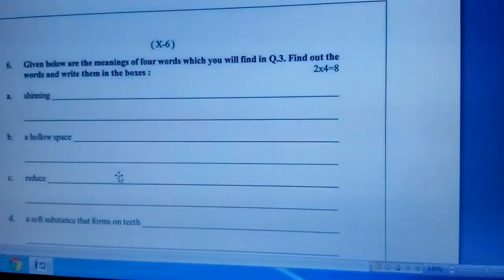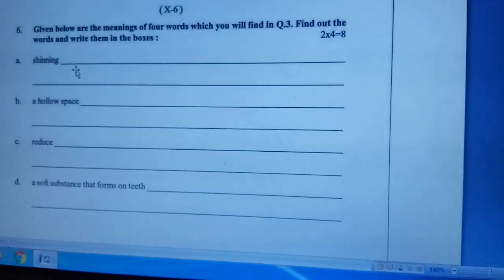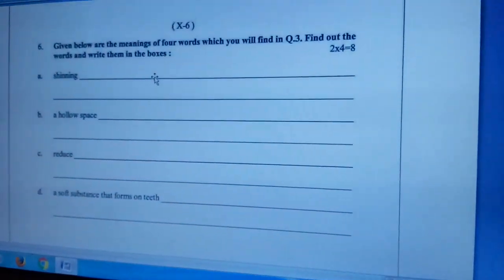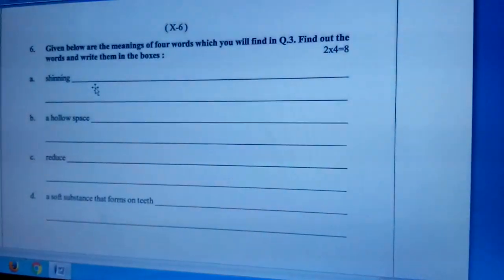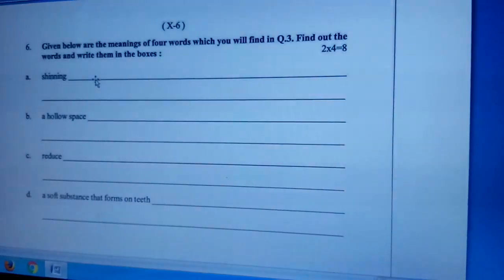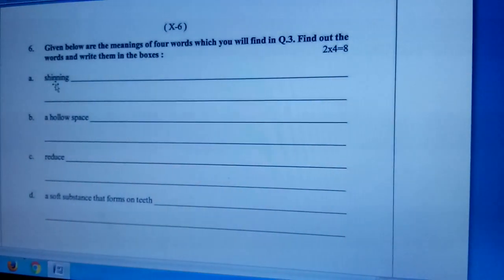Okay. Now that is the vocabulary part, and that is very important for you because you often make mistakes here. And here each question carries 2 marks. That is why you have to be very careful while answering the vocabulary questions. 6a, shining.